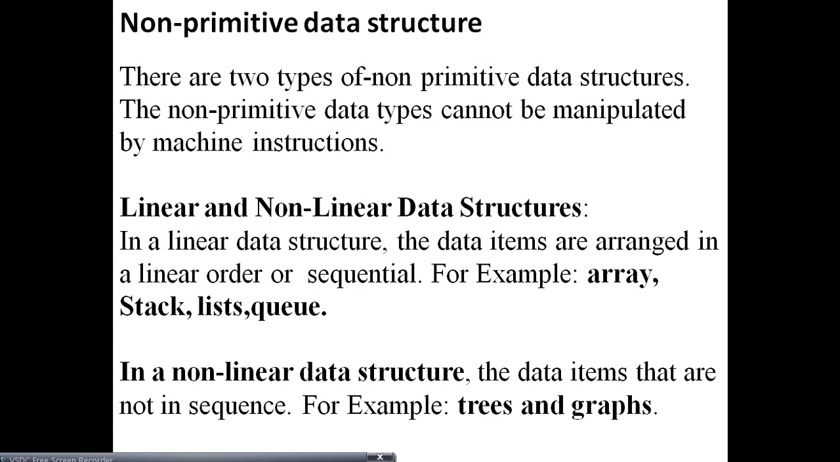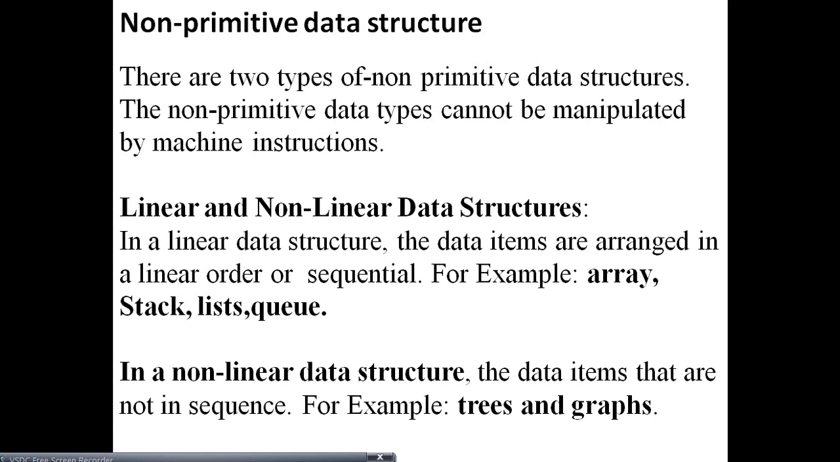What about linear and non-linear data structures? Linear means sequential order or linear order. The data items are arranged in linear order or sequential order, one by one, and we can call it a linear data structure. Example: array, stack, list, queue. We'll further study these examples, that is arrays, stack, list and queue.